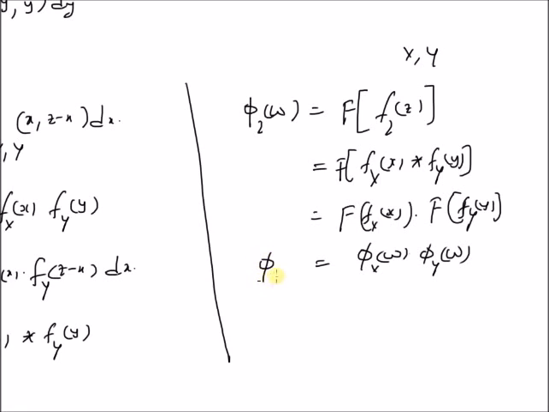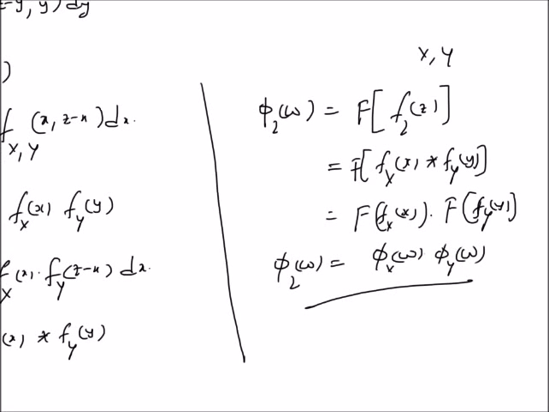Therefore, the characteristic function of the sum of two independent random variables is equal to the product of their individual characteristic functions. This is the second property of the sum of two independent random variables.